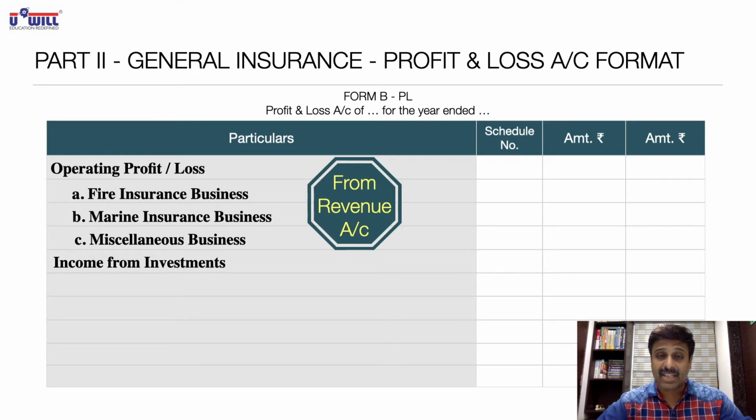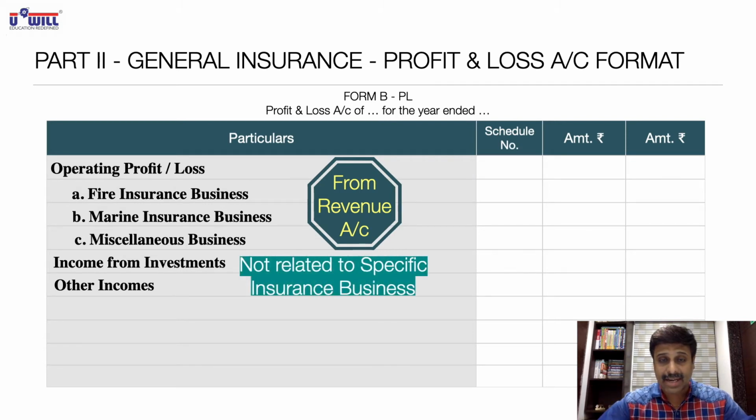If any income from investment is related to a particular insurance business like fire or marine or miscellaneous, then we will write it in revenue account. Whereas if they cannot be related or identified with any particular insurance business, then we will write them in profit and loss account. Exactly the same way with other incomes also. If they are related to any particular business, revenue account. If they cannot be identified with any particular business, then profit and loss account. So both these items, all of you write down in bracket, they are not related to specific insurance business. You can pause the video and write down up till here.